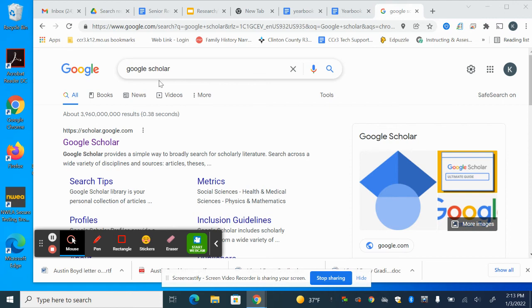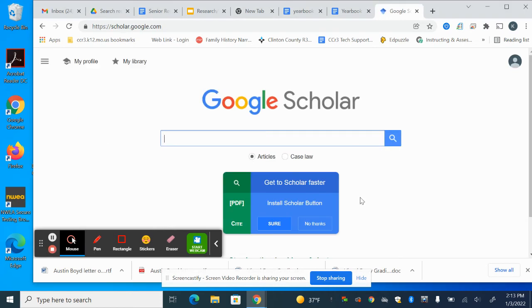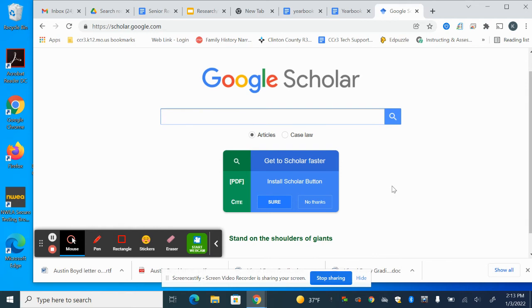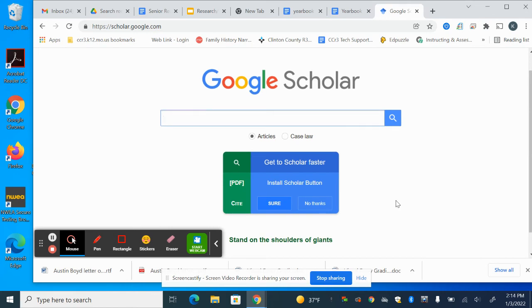Okay. So Google Scholar, it will take you to this page. And what happens is here we are able to start searching for materials that have been vetted. And vetted means they have gone through a process of being investigated and read by other credible sources. And so the people who write these aren't just some random web designer or some random news writer who might be placing fake news out there for us to read. They have gone through a process to ensure that they are quality pieces of research.